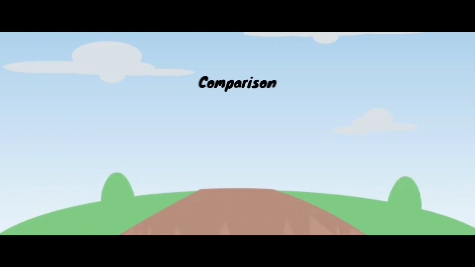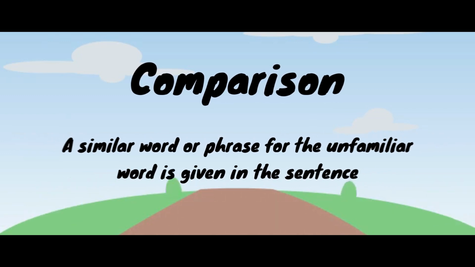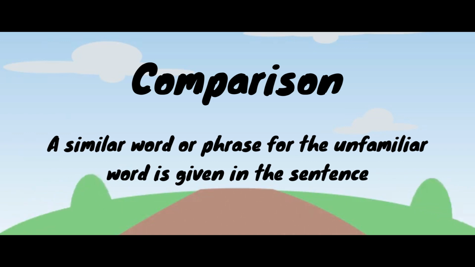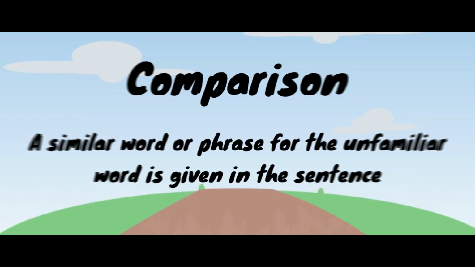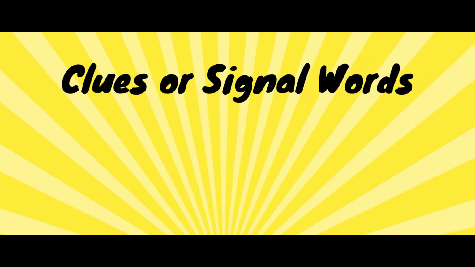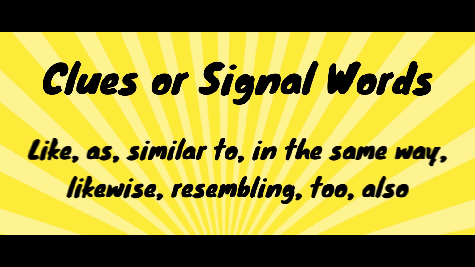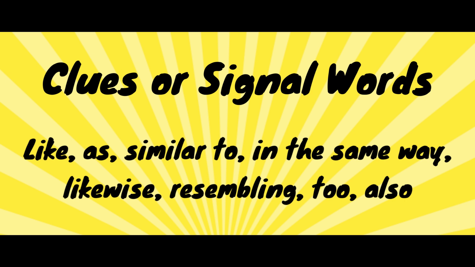Now, let's have number 4. Comparison. Comparison, a similar word or phrase for the unfamiliar word is given in the sentence. Ang katulad na salita o mga salita ng unfamiliar word ay matatagpuan mismo sa pangungusap. Now, what are the clues or signal words that will help us identify that the type of context clue is comparison? We have like, as, similar to, in the same way, likewise, resembling to, and also.